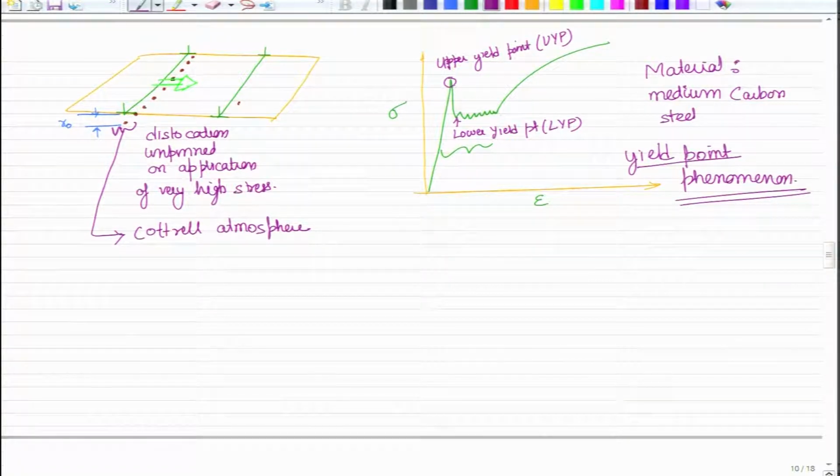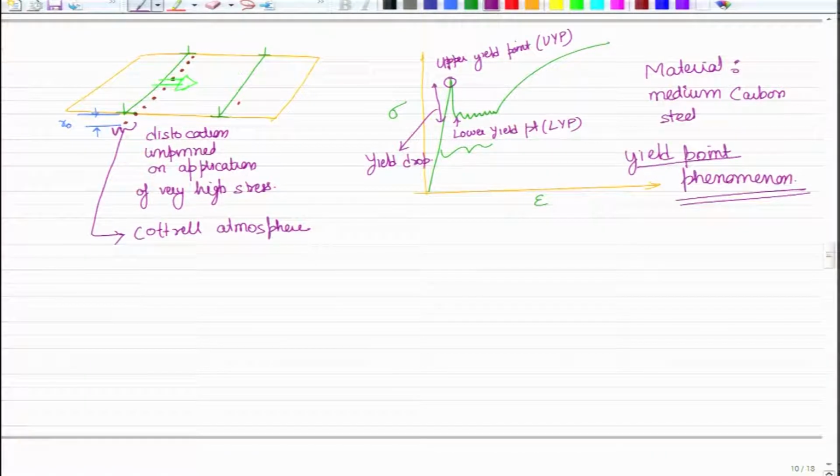And this is called the yield drop when it goes from here to here. Apart from this, I will explain some more phenomena that take place, but let us first start with the upper yield strength or upper yield point.